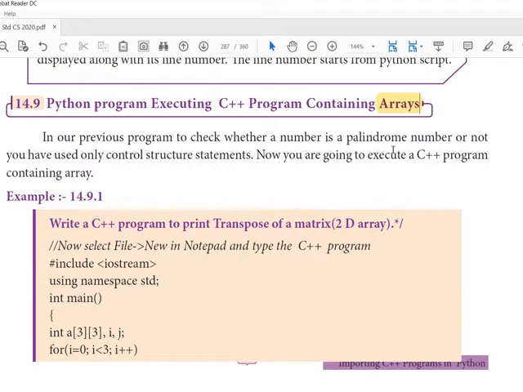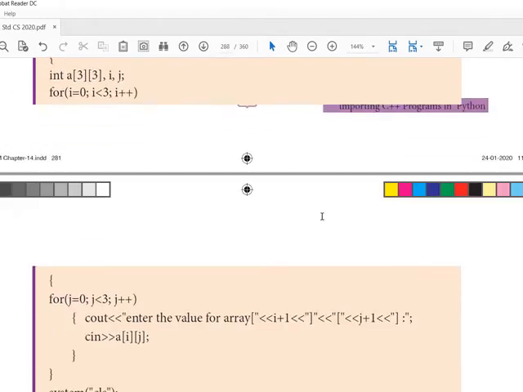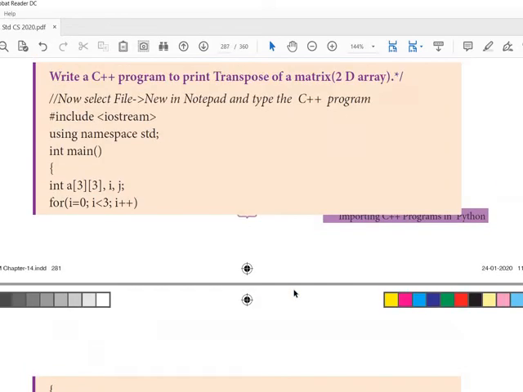In the previous program we checked whether the given number is a palindrome or not using a control structure. It shows that Python is able to execute control structures. Here we are going to execute an array. The example program takes an array value and gives its transpose. That means row as column, column as row.